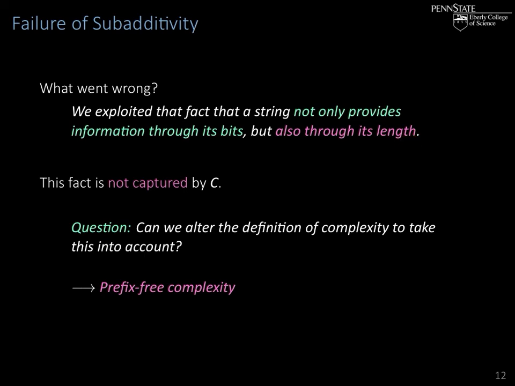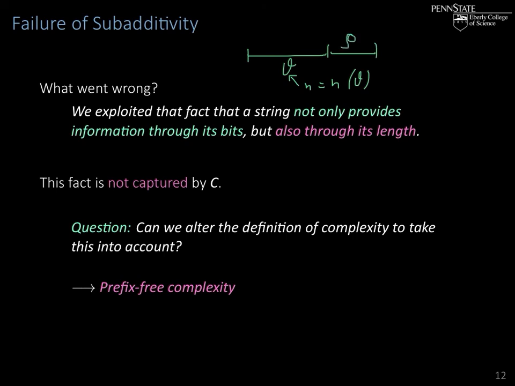If we recall, in the proof of the theorem a couple of slides ago, we took this string theta, and then we looked up its position in the listing of the length-lexicographical ordering of strings, and then extended it. And then we just chose the next n bits and called those rho.